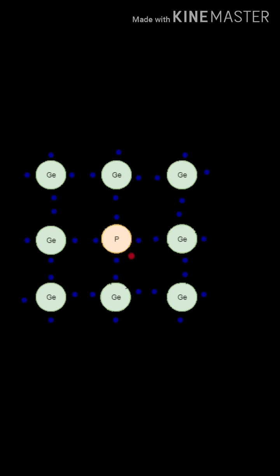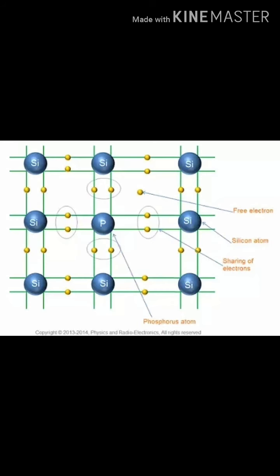This is the equation for ionization energy. The ionization energy for donors measured from the conduction band edge, as calculated from the given equation, is 0.025 electron volts for silicon and 0.007 electron volts for gallium arsenide.